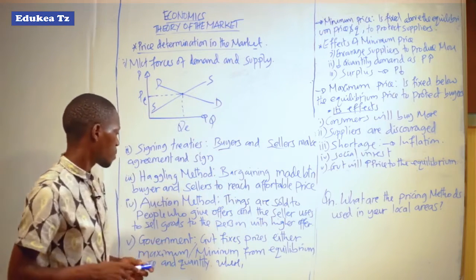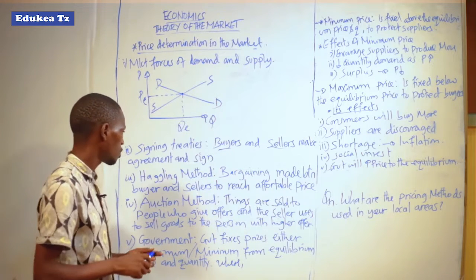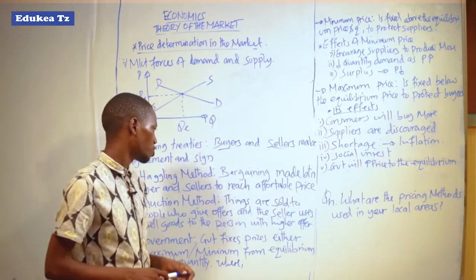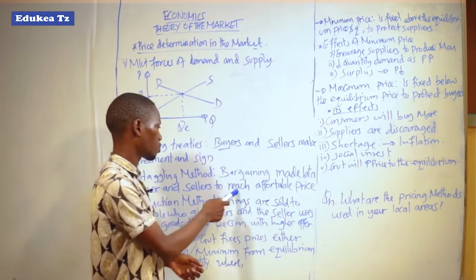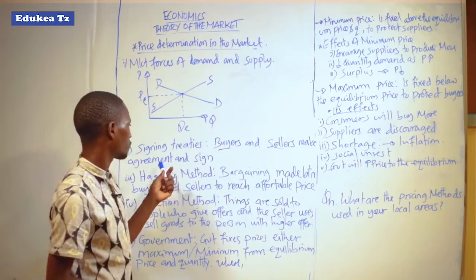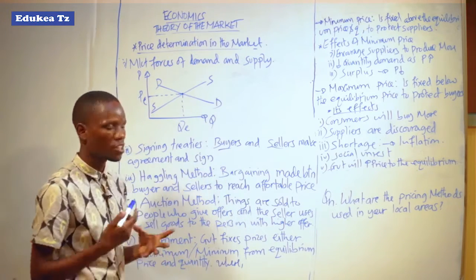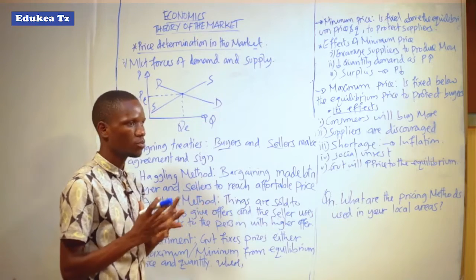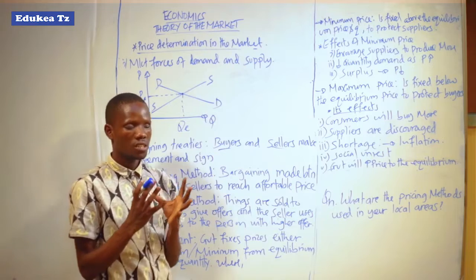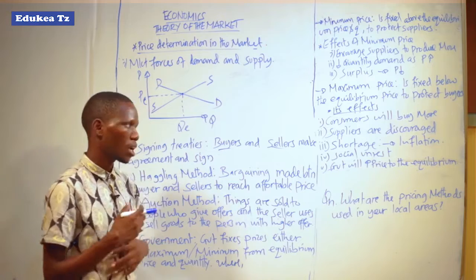The third method of price determination in the market is the haggling method. This involves bargaining between buyers and sellers to reach an affordable price. This haggling method is different from signing treaties, where they make an agreement but use documents. It means they sign that they shall sell this type of goods at a certain amount of money.